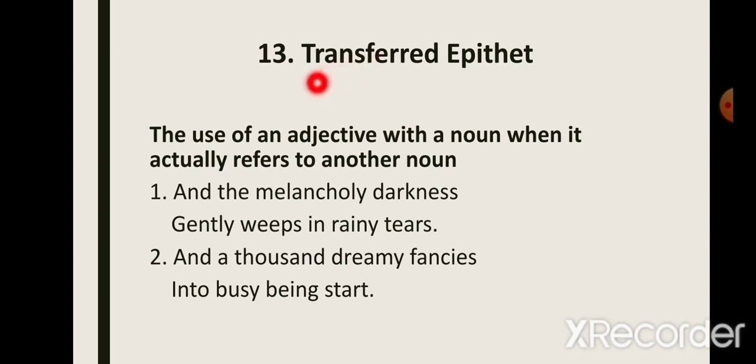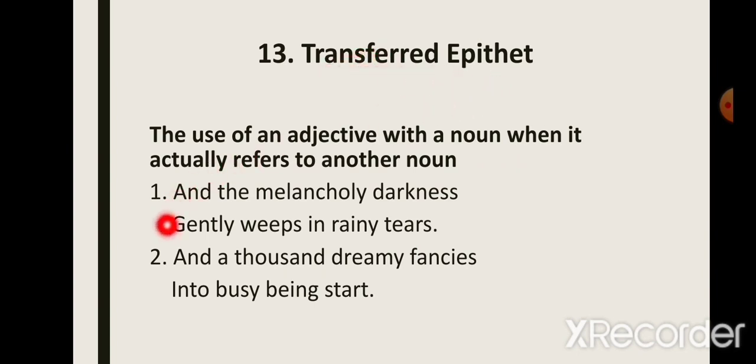Next, we have transferred epithet. Now, the use of an adjective with a noun when it actually refers to another noun. When an adjective is used with a noun but it does not qualify that noun, but it actually qualifies some other noun, that device is called transferred epithet.